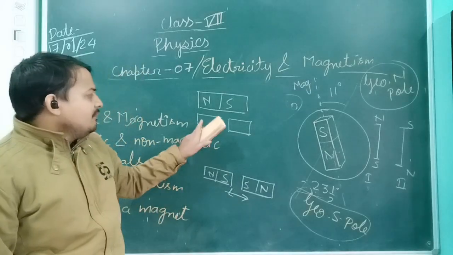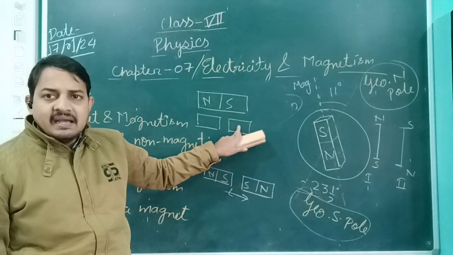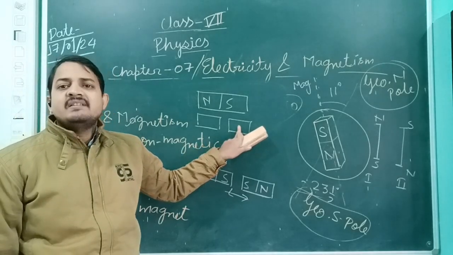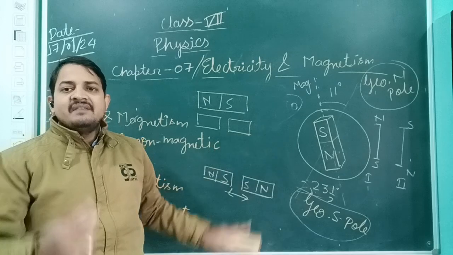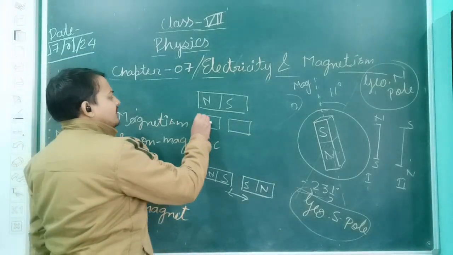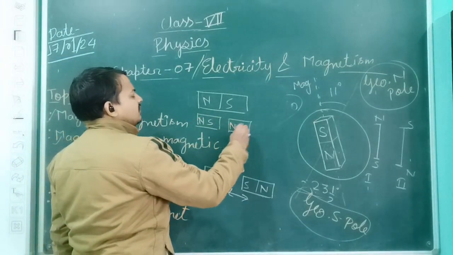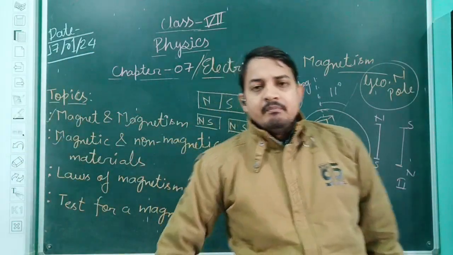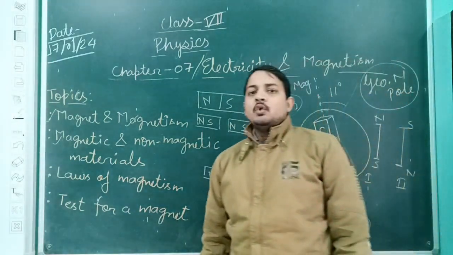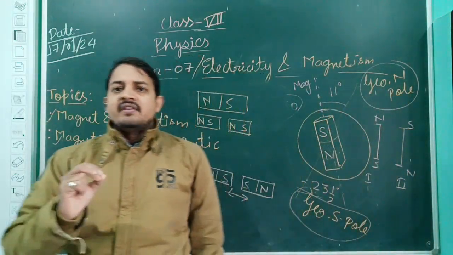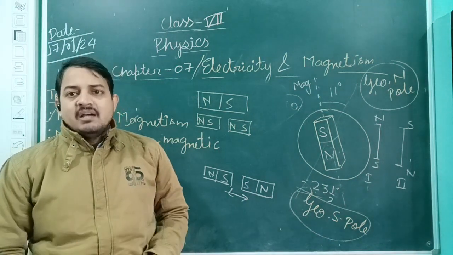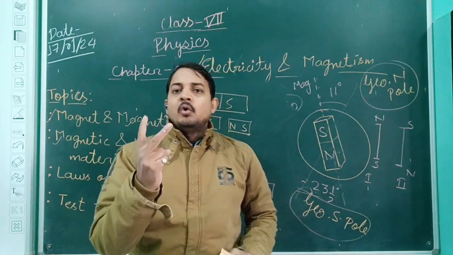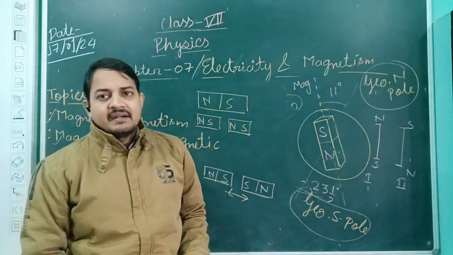No. Both portions will act as individual magnets. Individual magnets always have two poles. This one has a north and south, and this one also has a north and south. So the fourth law of magnetism is that we are not able to isolate or separate any individual pole. If we break the magnet, the two poles will never separate. Both portions will act as individual magnets.